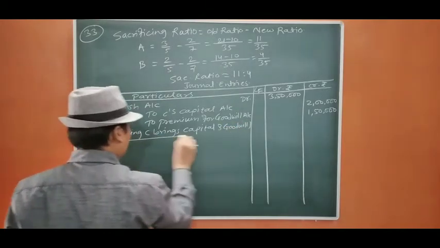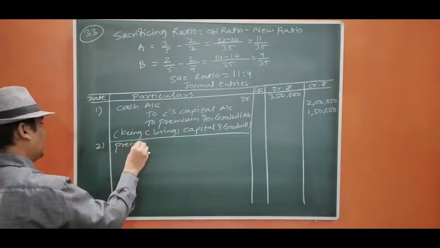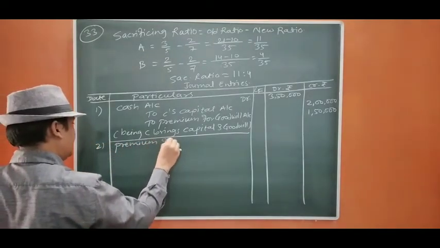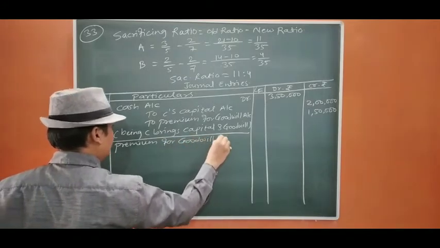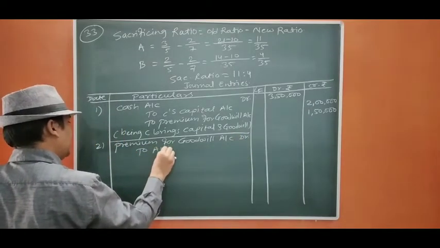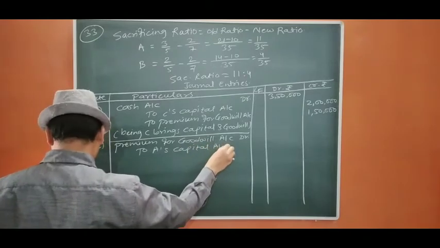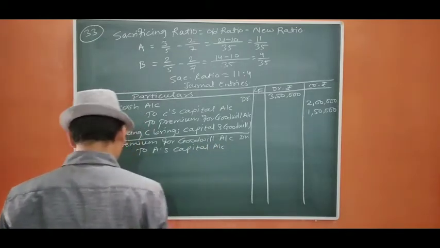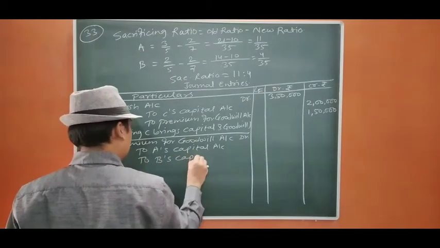Now the second entry: premium for goodwill account debit, to A's capital account, to B's capital account, in the sacrificing ratio.